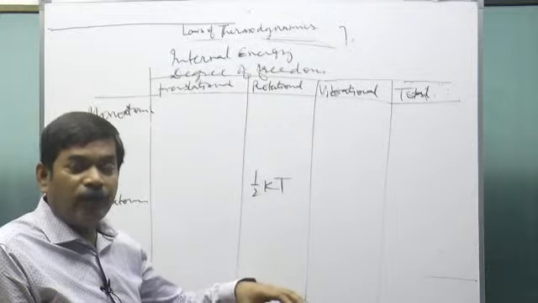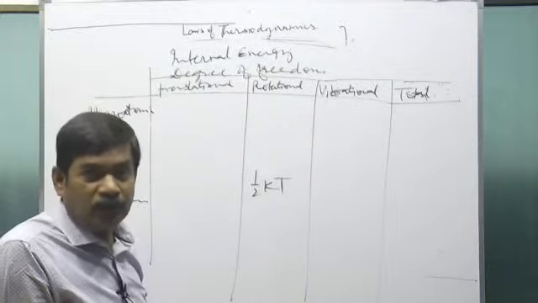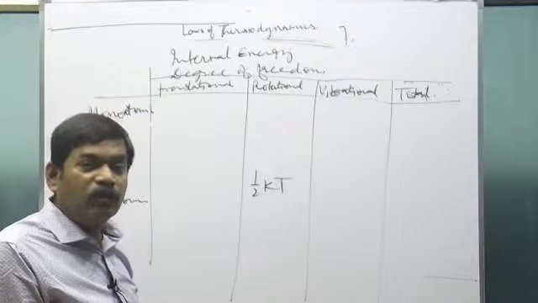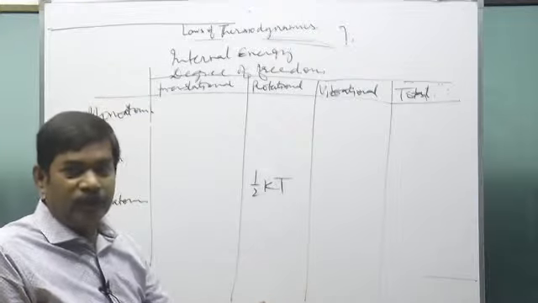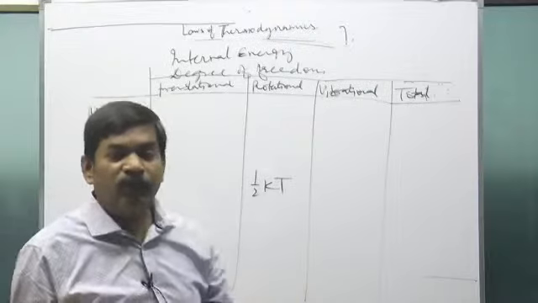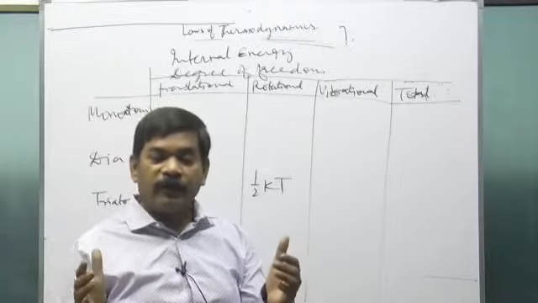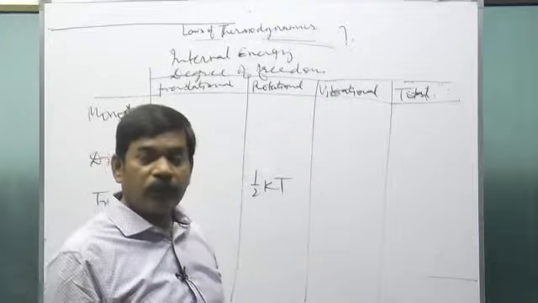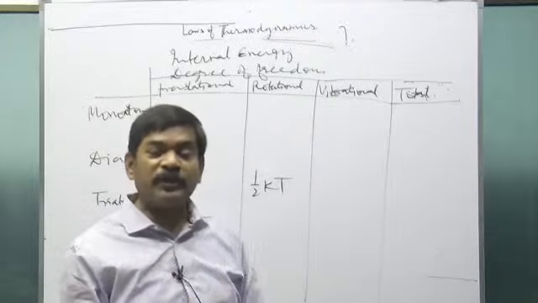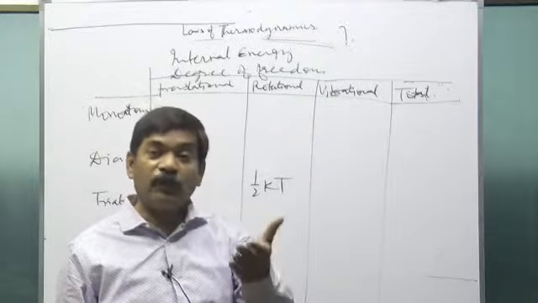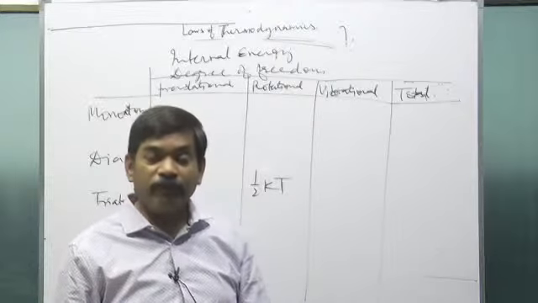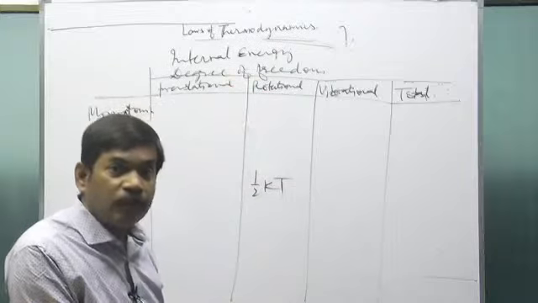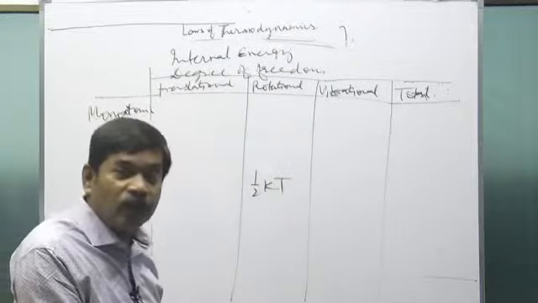And this is for a compilation of a large number of molecules. Through statistics, it was concluded that on average, maybe in one molecule the energy due to translational motion is more and due to rotational motion is less. In another molecule in the same gas, maybe the rotational energy was more and the translational energy was less.